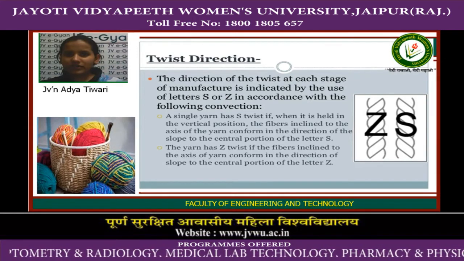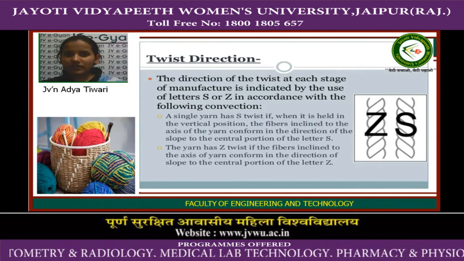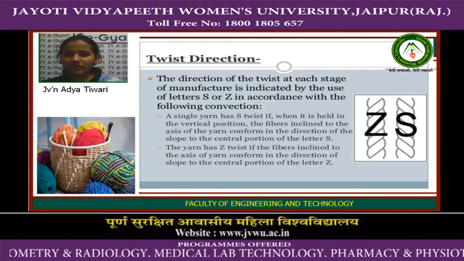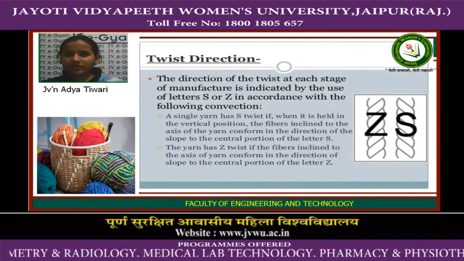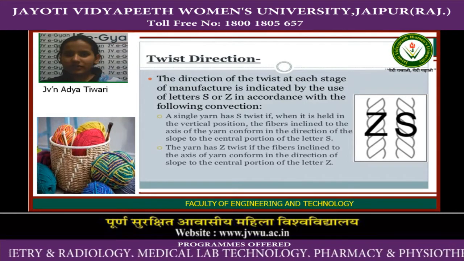The direction of the twist at each stage of manufacture is indicated by the use of letters, that is S or Z, according to the following convention.